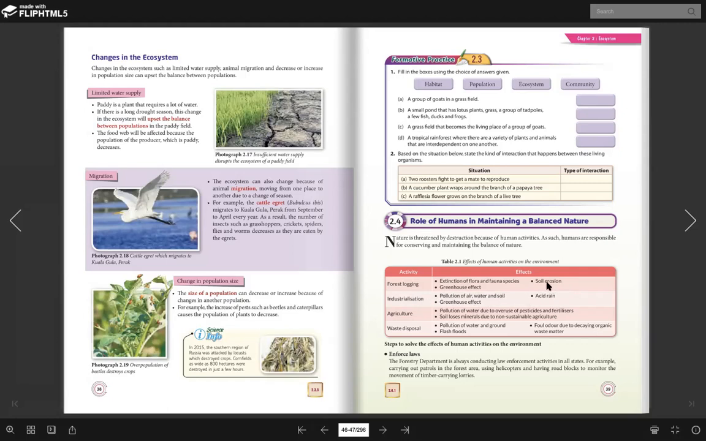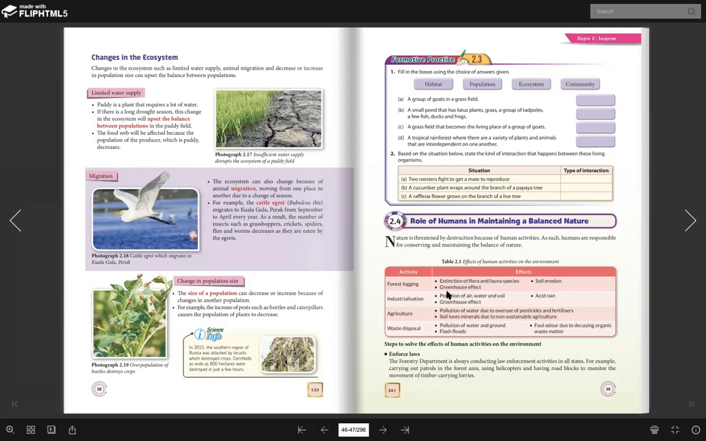And the last one, acid rain. Okay, make some note here. Acid rain ni is due to two gases. Ada dua gas yang menyebabkan acid rain. Pertama sekali adalah sulfur dioxide. Yang kedua adalah nitrogen dioxide. Okay, I repeat again. Ada dua gas yang akan menyebabkan acid rain, which are sulfur dioxide and nitrogen dioxide.